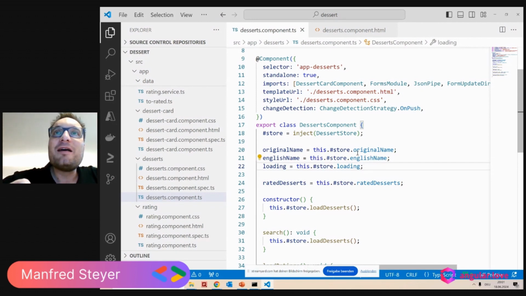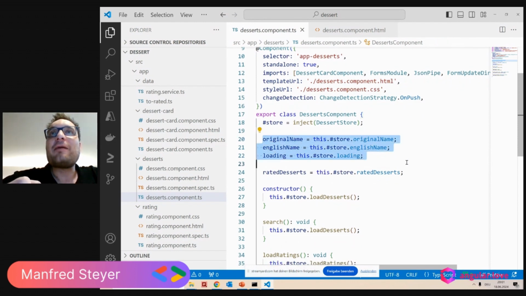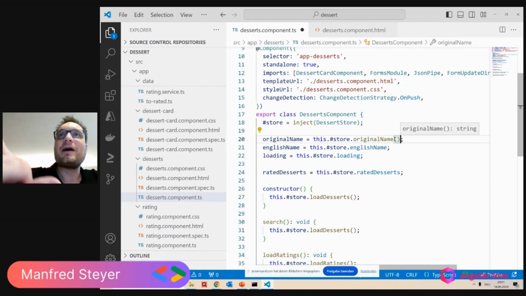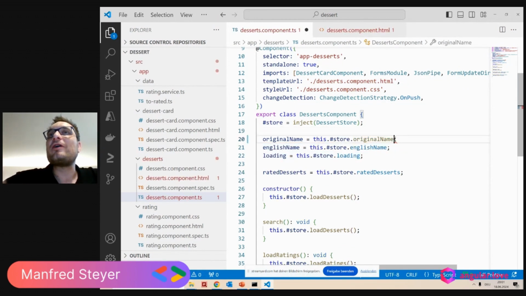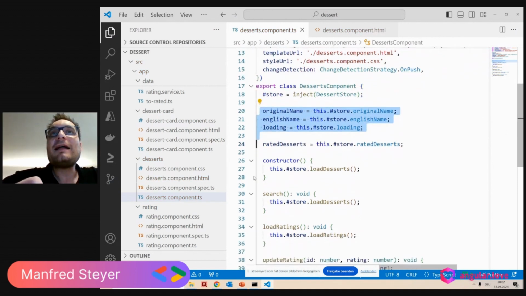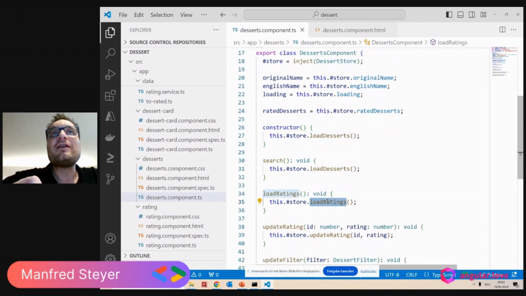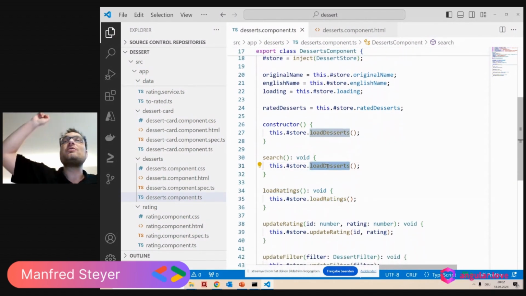That's all. And as you see here, I'm grabbing those signals from the store without parentheses. I don't want to have the values. I want to have the signals. Those signals are data bound. And then I'm calling some methods in the store. And as you see here, the intention goes up. The intention is load deserts.